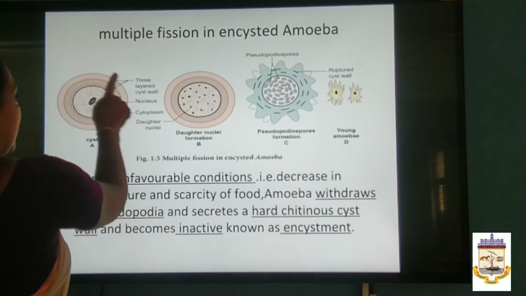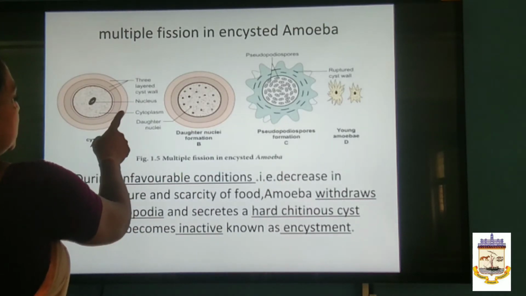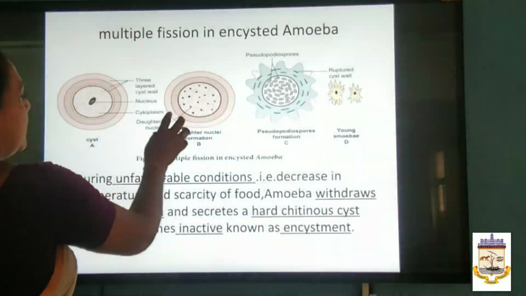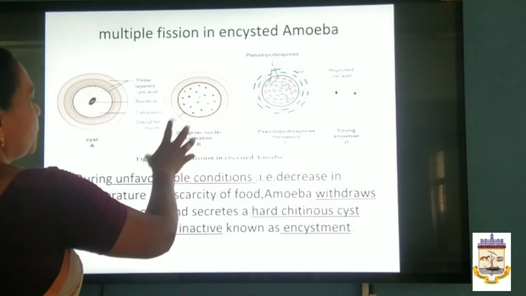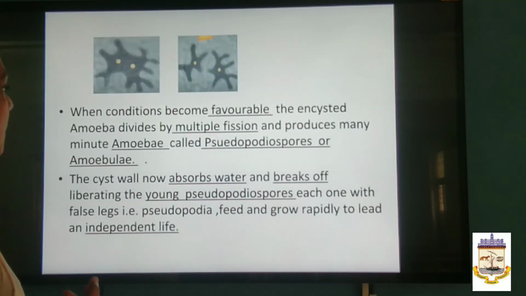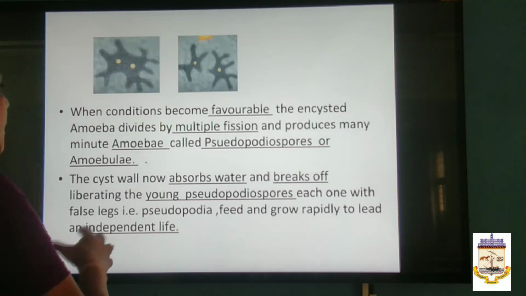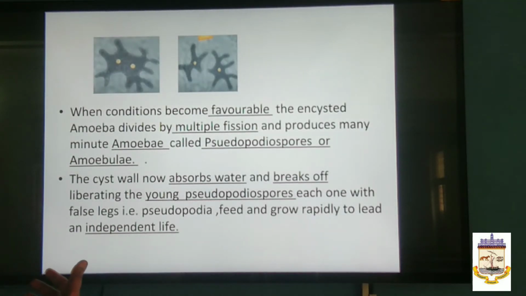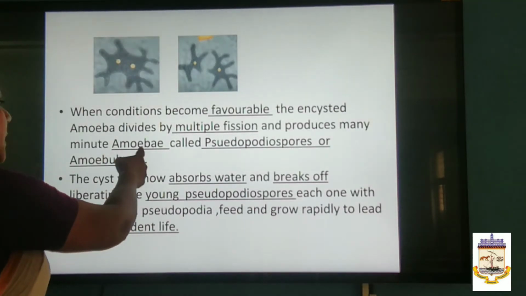It goes inside and becomes inactive, and this forms a cyst. This has a 3-layered cyst wall, nucleus, cytoplasm, all together, and inside the daughter nuclei are present. We call it a cyst. It is inactivated during unfavorable conditions. Now, when favorable conditions return, what happens? The encysted amoeba divides by multiple fission and produces minute amoebae, as many daughter nuclei are produced.